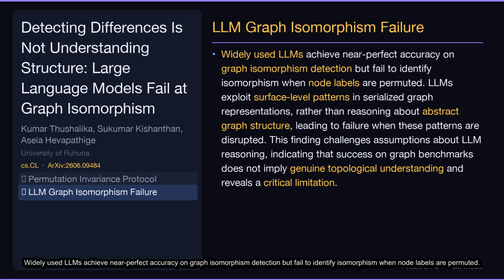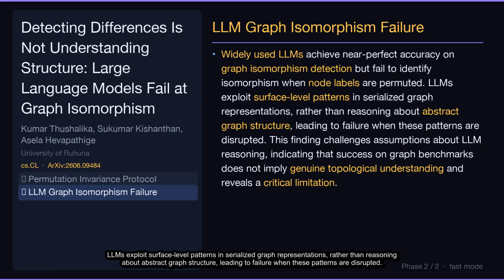Contribution 2. LLM graph isomorphism failure. Widely used LLMs achieve near-perfect accuracy on graph isomorphism detection, but fail to identify isomorphism when node labels are permuted. LLMs exploit surface-level patterns in serialized graph representations rather than reasoning about abstract graph structure, leading to failure when these patterns are disrupted. This finding challenges assumptions about LLM reasoning, indicating that success on graph benchmarks does not imply genuine topological understanding and reveals a critical limitation.